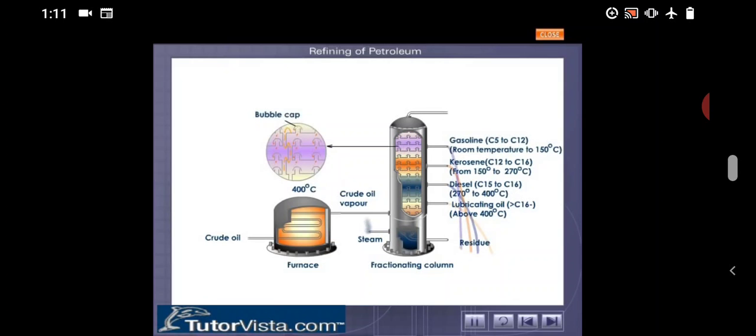In this way, the fraction of petroleum having the highest boiling range is collected in the lowest part of the fractionating tower. The fraction having the lowest boiling range is collected in the topmost part of the tower. The various fractions that are obtained by distillation of crude petroleum are tabulated here.